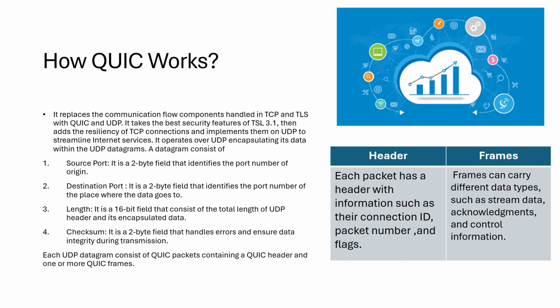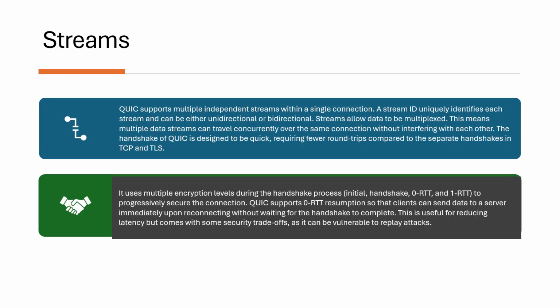What is different is the concept of streams. Inside a QUIC packet, we have streams. These are like independent lanes of traffic within one connection, and the streams can be unidirectional or bidirectional. The stand-out feature is that these multiple streams can operate in parallel without blocking each other, something that TCP struggled with, which is commonly known as head of line blocking.